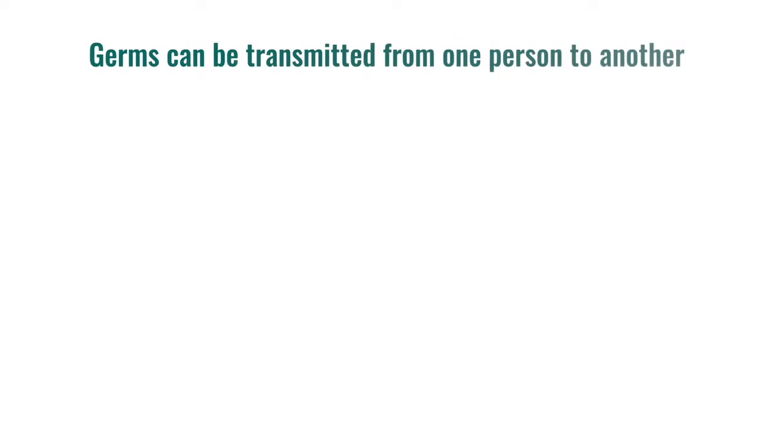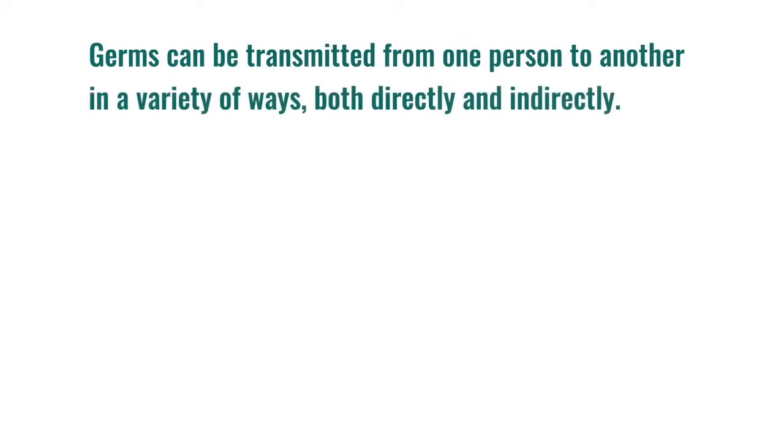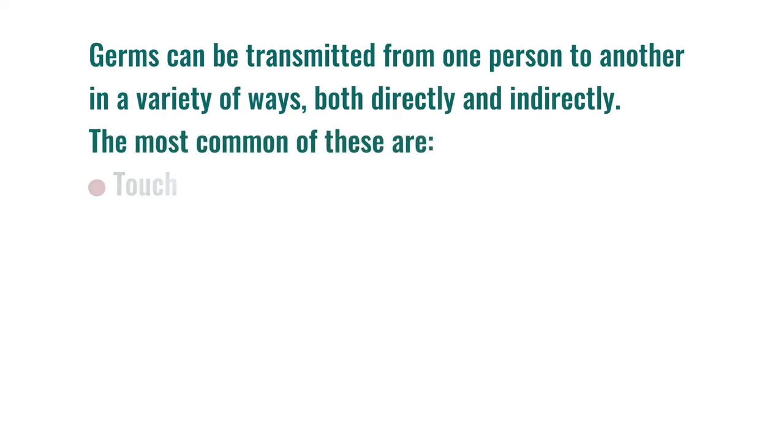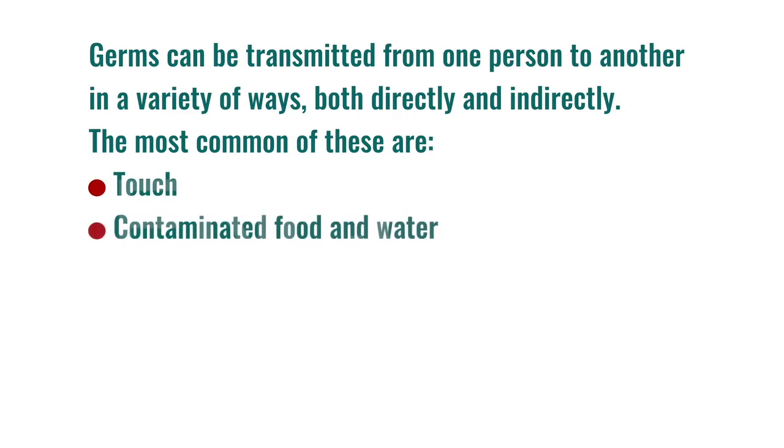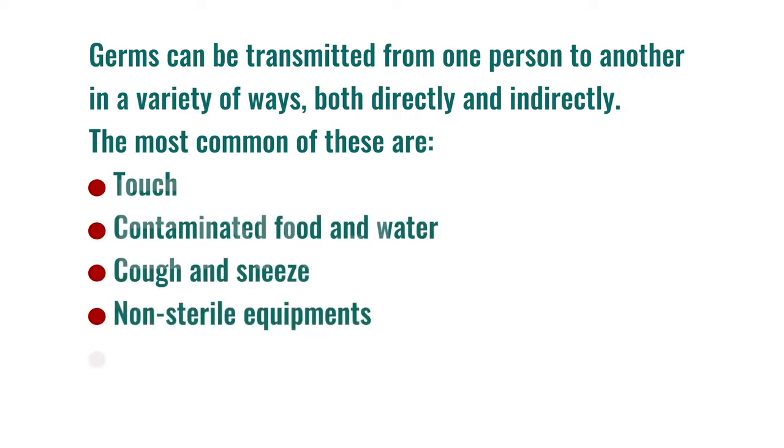Now, how are these pathogenic microorganisms transmitted from one person to another? Let's check. Germs can be transmitted from one person to another in a variety of ways, both directly and indirectly. The most common of these are touch, contaminated food and water, cough and sneeze, non-sterile equipments, carrier animals, clothing.